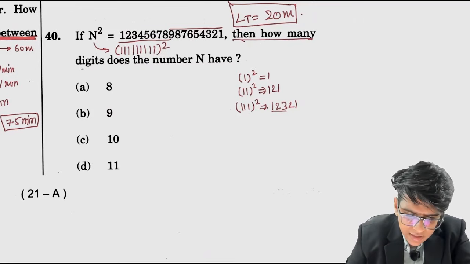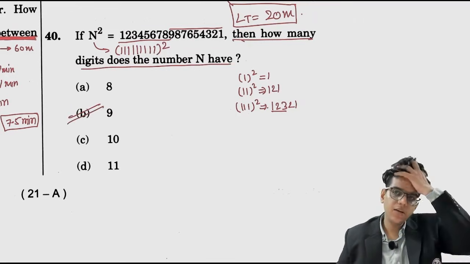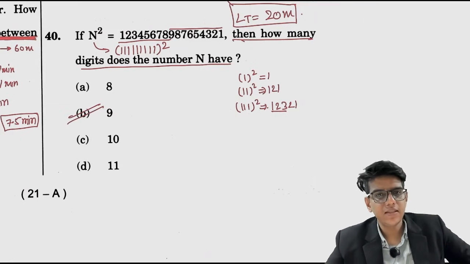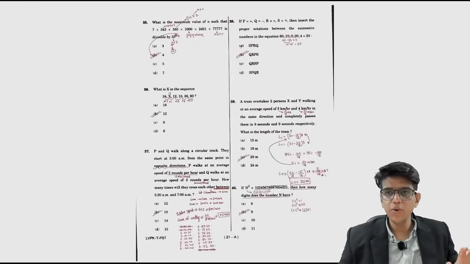Then how many digits does the number n have? The number n has 9 digits. The number n have how many digits? 9 digits. Okay, so we have solved questions up to 40.